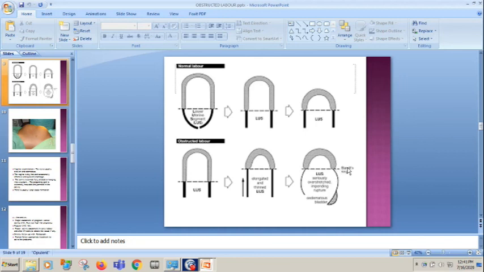See, this is the Bandl's ring. This is the position and shape of the Bandl's ring. You can see there are two rings, two bulgings. So this is the Bandl's ring. There is contraction of the upper segment, and ballooning, dilatation and thinning of the lower segment. If it is neglected, rupture will happen. Because of the thinning of the lower segment, it will rupture, and the patient will tell you there is some give way. There is a give way of the baby, and the pain will subside.